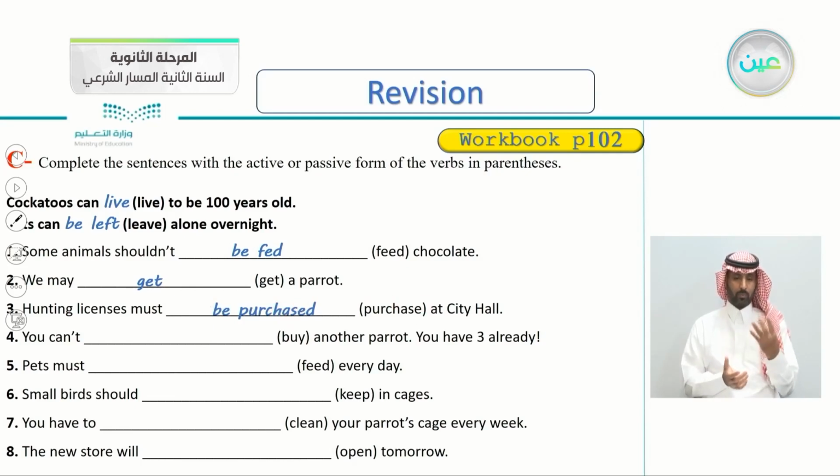Number four, the verb is buy. You can't buy another parrot. You have 3 already. So I think the subject here is you. As long as we have a subject, it is an active sentence. So we write the verb as is here. You can't buy another parrot.